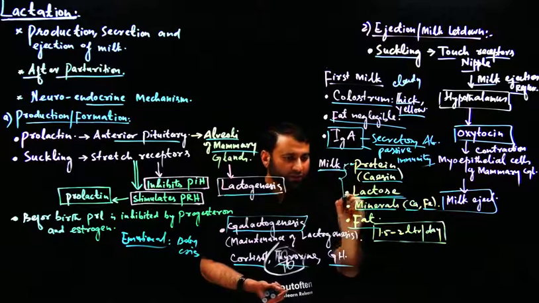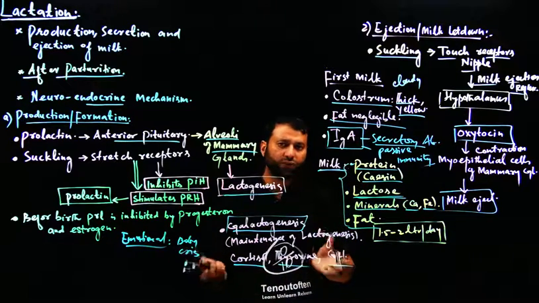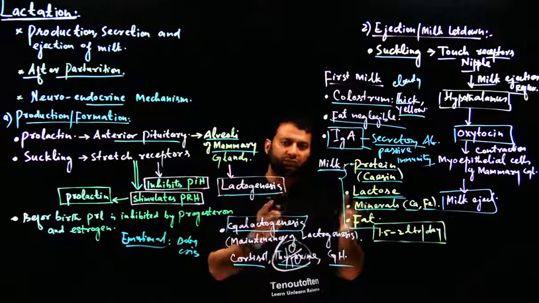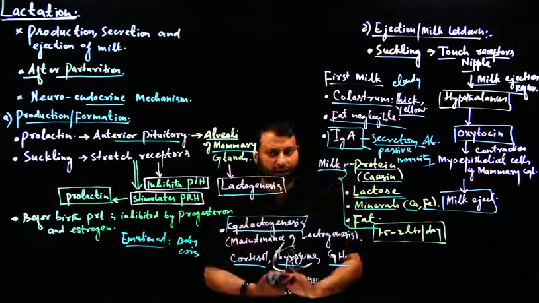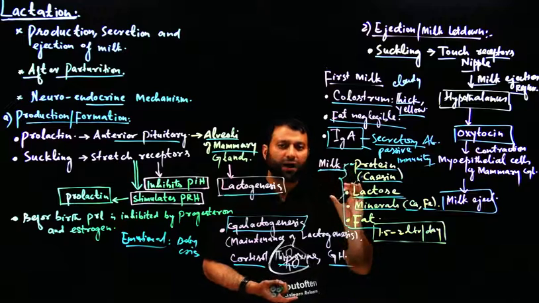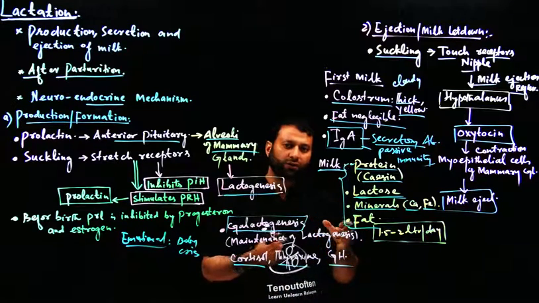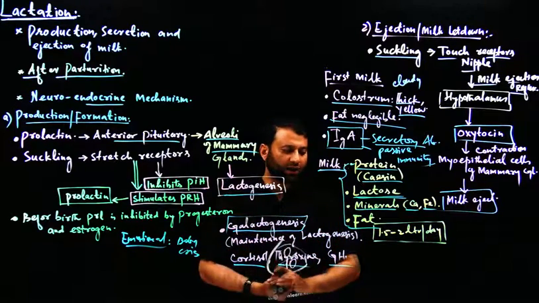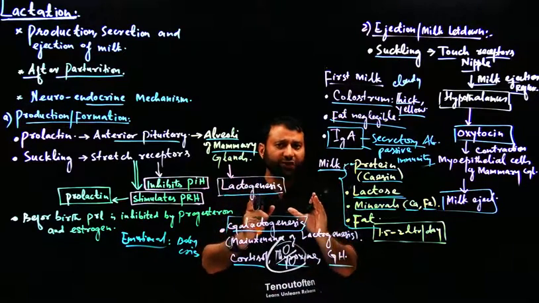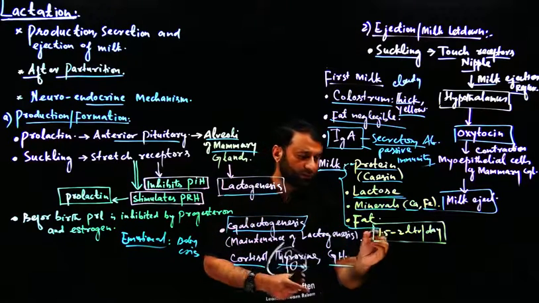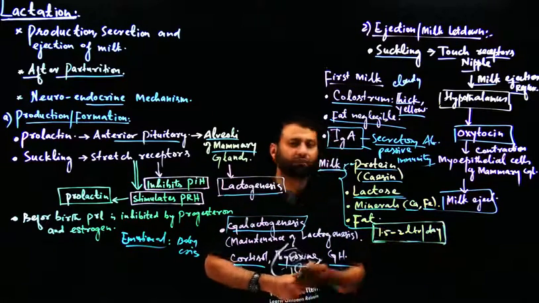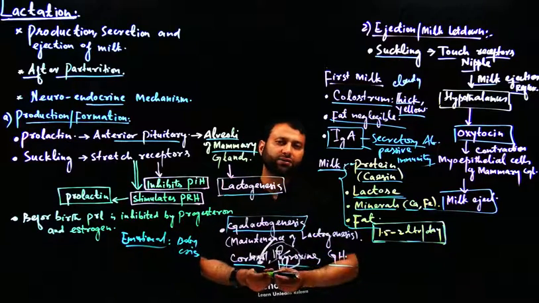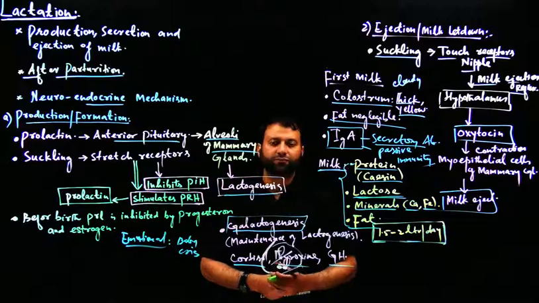So we see milk is a complete diet for baby. That's why doctors recommend mother's milk to the baby for not only 6 months, more than a year or more than that as well, because this is a complete diet for the baby. And it also contains lysozymes, those antibacterial agents besides containing IgA. A nursing mother can produce 1.5 to 2 liters of milk per day. So we see how the process of lactation takes place in nursing mothers. Thank you very much.